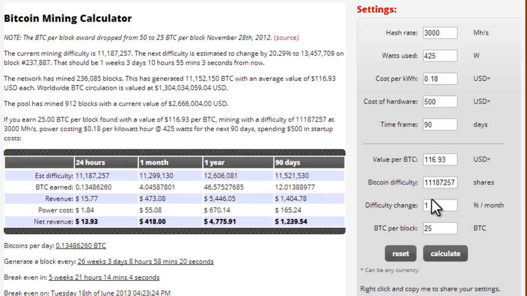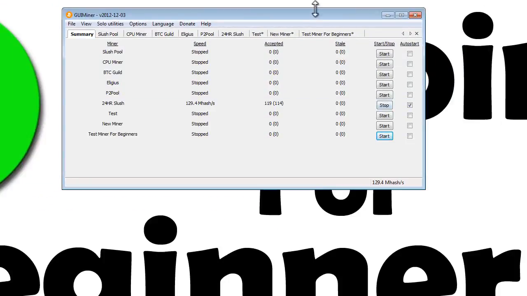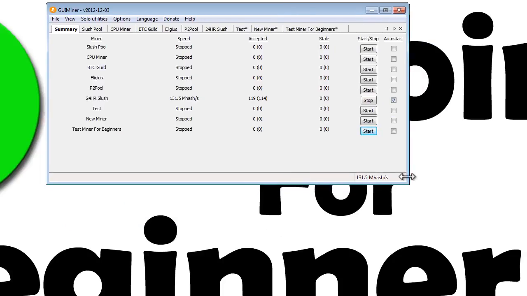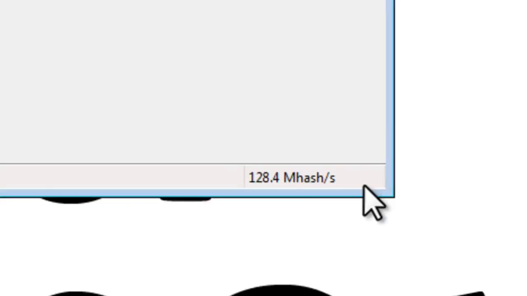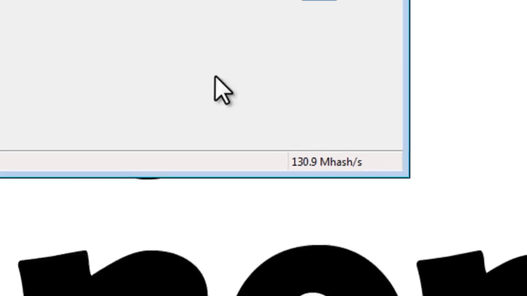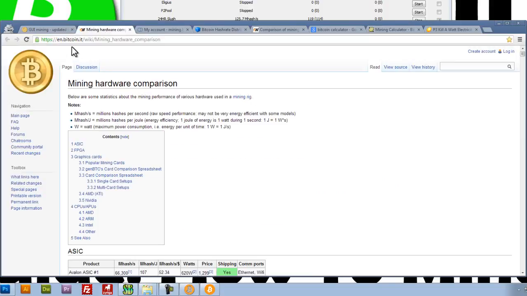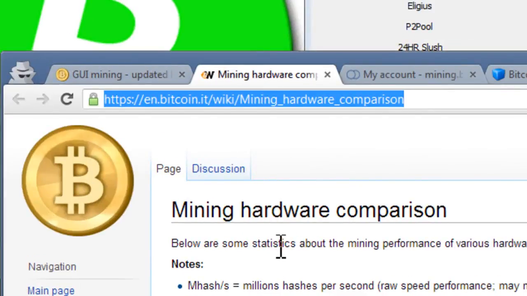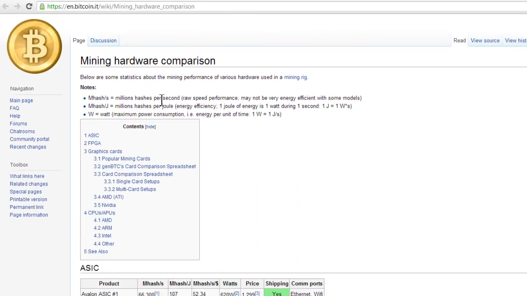Now, these numbers obviously will change depending on what your computer specs are and how much power you'll be using, but that'll give you a general ballpark idea as to how much money you can make with your computer. To get this mega hash per second number higher, we need a faster graphics card. A really good website that I've found is this one here. It will compare all of the graphics cards that are out on the market today.